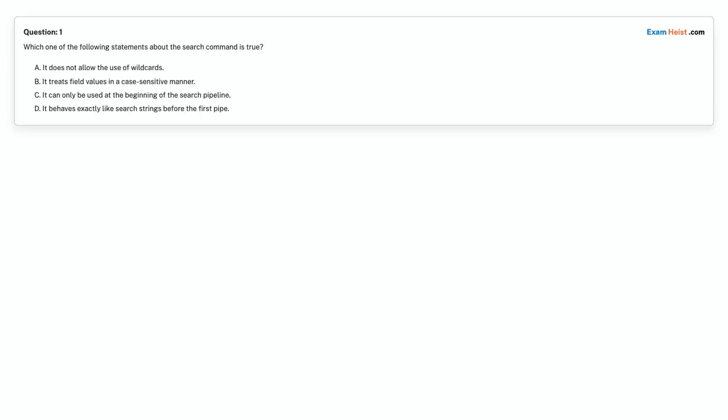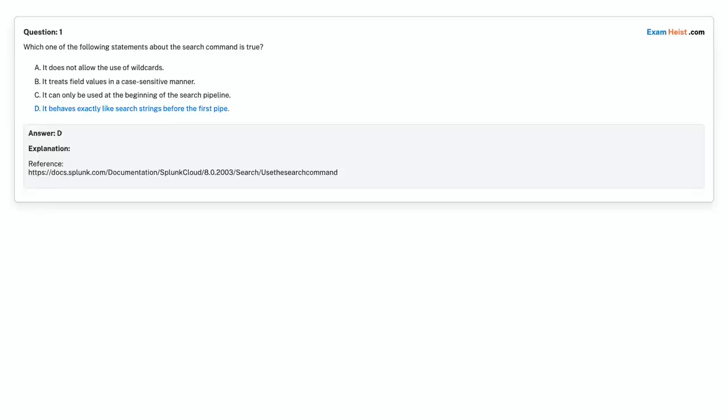Question 1. Which one of the following statements about the search command is true? Option A. It does not allow the use of wildcards. Option B. It treats field values in a case-sensitive manner. Option C. It can only be used at the beginning of the search pipeline. Option D. It behaves exactly like search strings before the first pipe. Choose the correct answer. Correct answer is Option D. It behaves exactly like search strings before the first pipe.